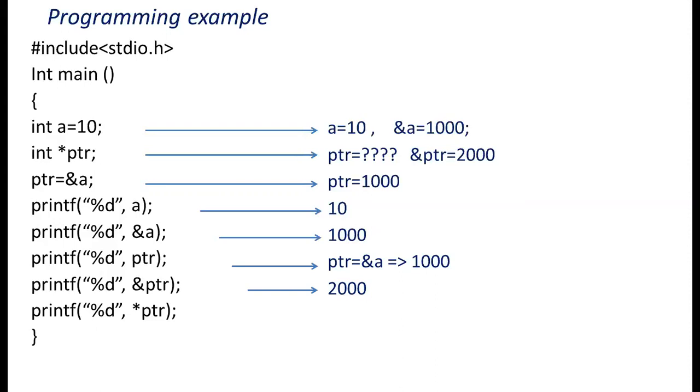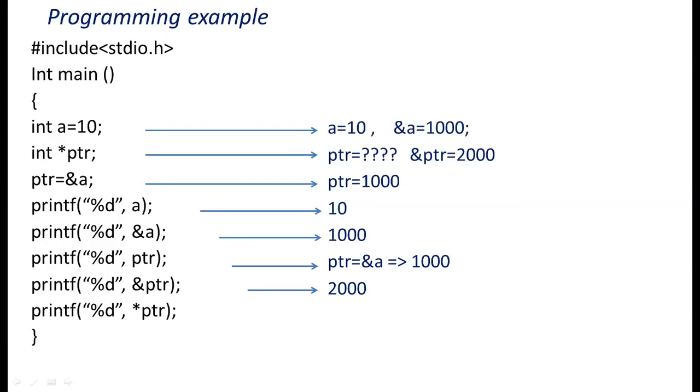Now, just check out the last statement. Star ptr. Star ptr means, what is ptr? ptr means ampersand a, right? See here, I assigned ampersand a to ptr. So ptr and ampersand a both are the same. Next, star ptr. So what is that?